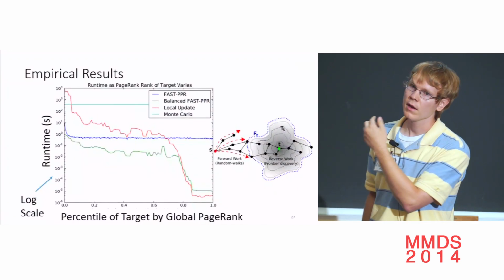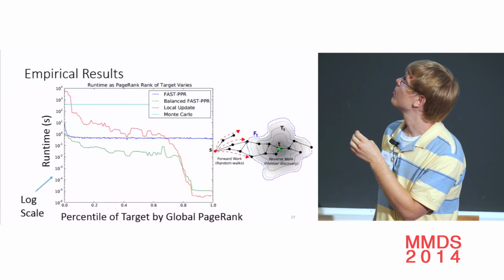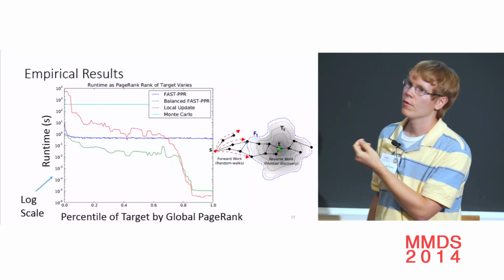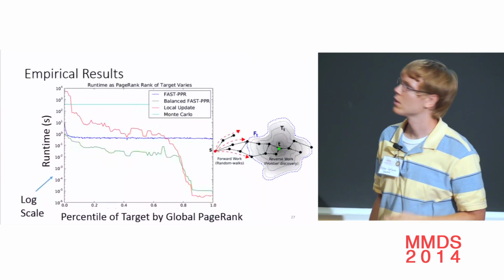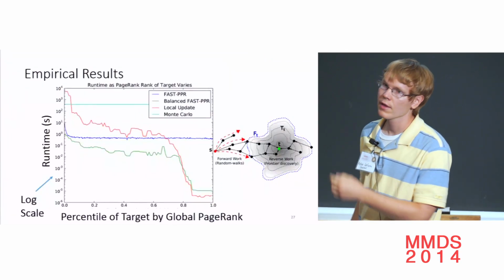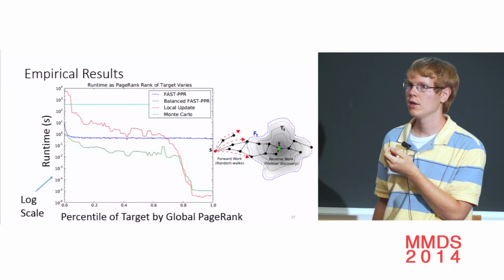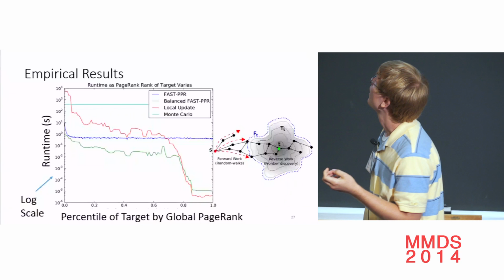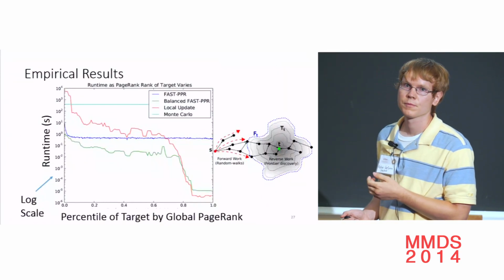So the red line is the running time of local update. For a high global PageRank node, it's very slow. It's taking several hours. Whereas for a node with no in-neighbors over here, it's taking less than a millisecond. It's very fast. The cyan line that's constant across the top is Monte-Carlo. It doesn't care who the target is. It just runs O(1 over delta) random walks, and measures what fraction of them hit the target. The blue line is our algorithm.